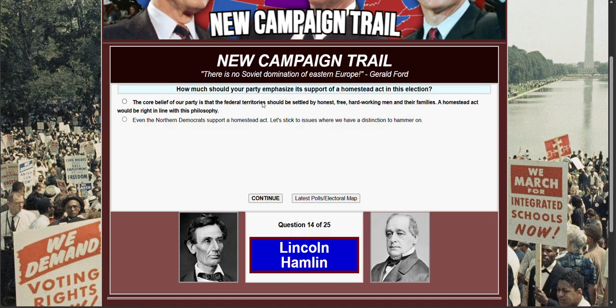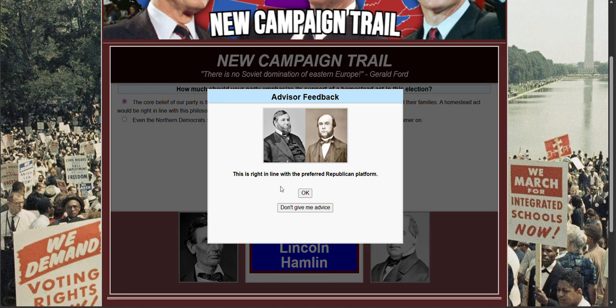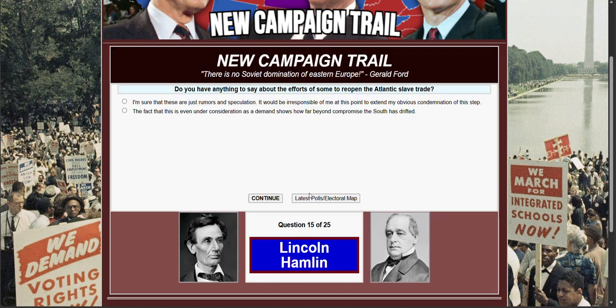The core belief of our party is that the federal territories should be settled by honest, free, hard-working men and their families. The Homestead Act would be right in line with this philosophy. We won't even read this one. Wait, no, this one. This is right in line with the preferred Republican platform.